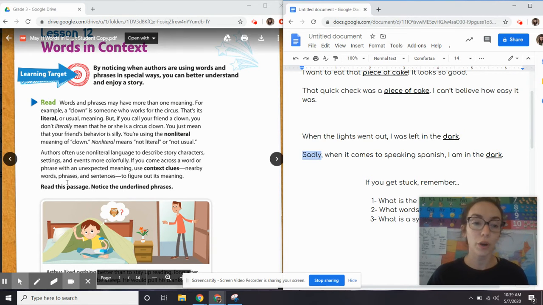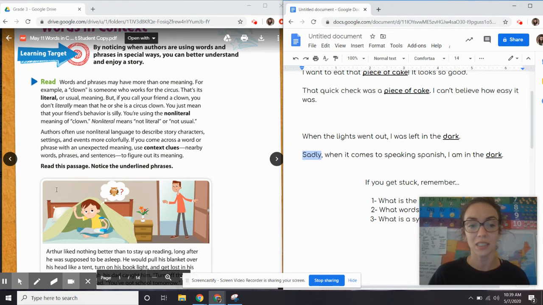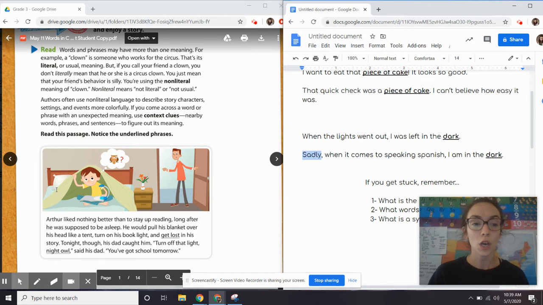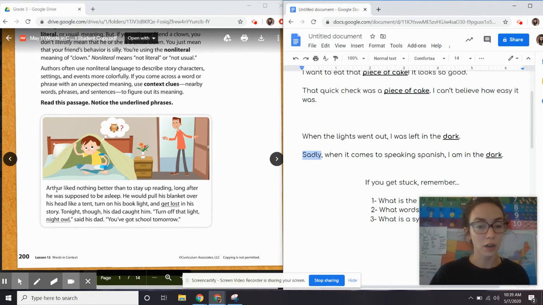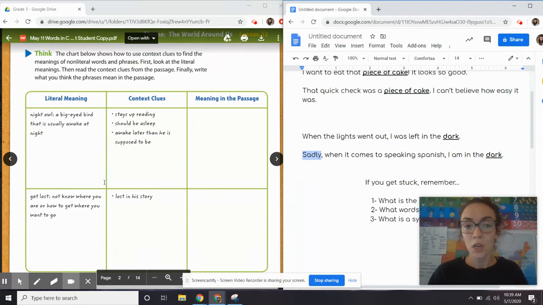If you come across a word or phrase with an unexpected meaning, use context clues, nearby words, phrases, and sentences to figure out its meaning. Read this passage, notice the underlined phrasing. It says, Arthur liked nothing better than to stay up reading long after he was supposed to be asleep. He would pull his blanket over his head like a tent, turn on his book light, and get lost in his story. Tonight, though, his dad caught him. Turn off that light, night owl, said his dad. You've got school tomorrow.